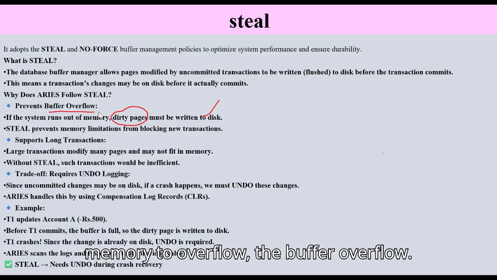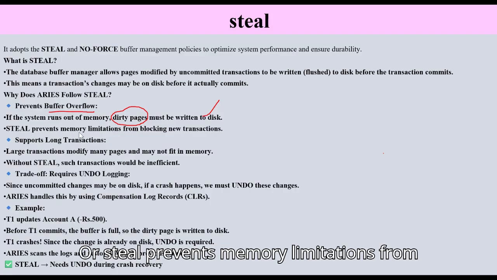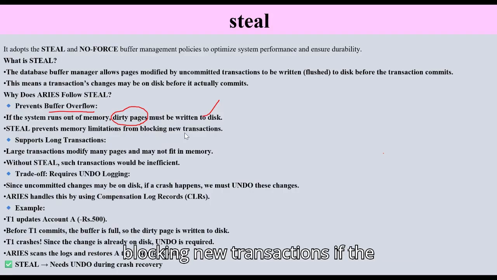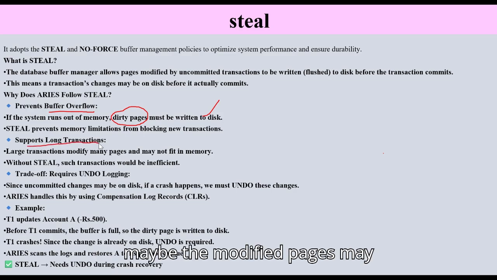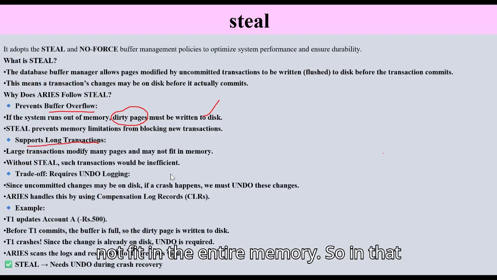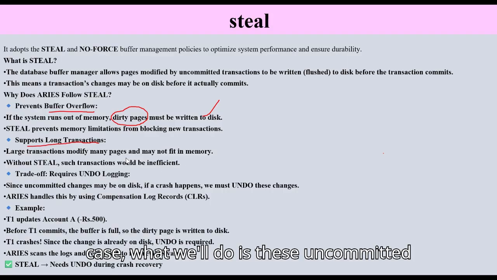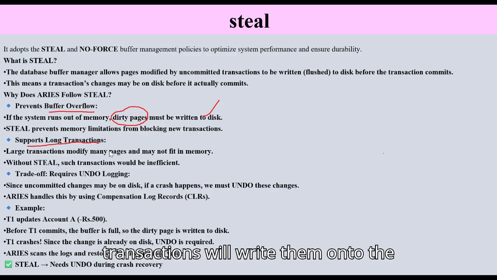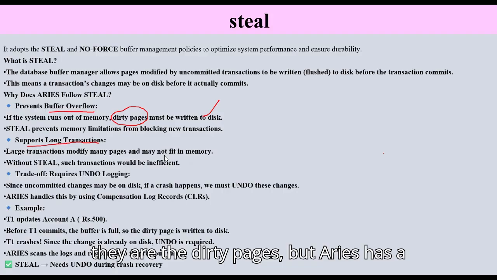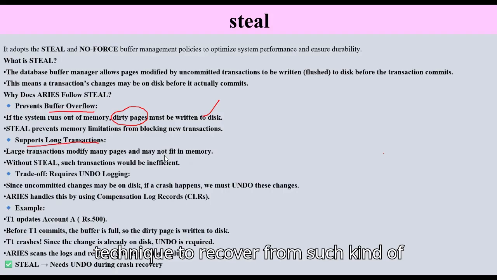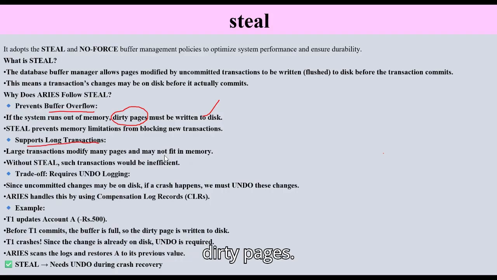Steal prevents memory limitations from blocking new transactions if the transactions are very long. Then maybe the modified pages may not fit in the entire memory. So in that case, we write these uncommitted transactions onto the disk. They are dirty pages, but ARIES has a technique to recover from such dirty pages.